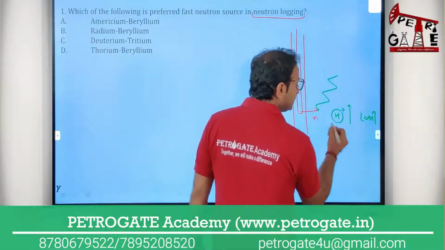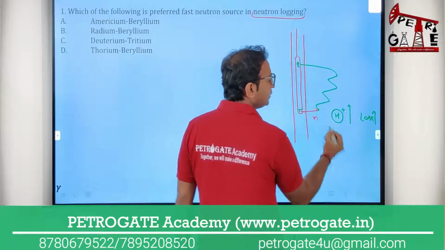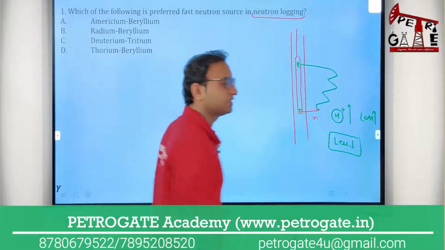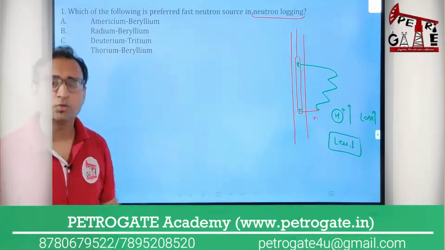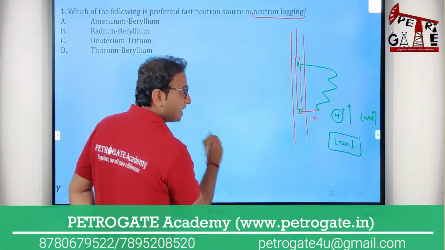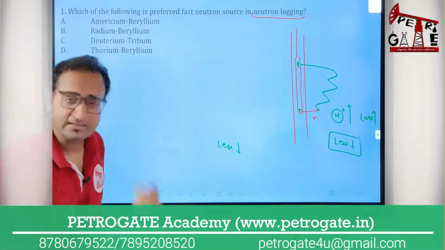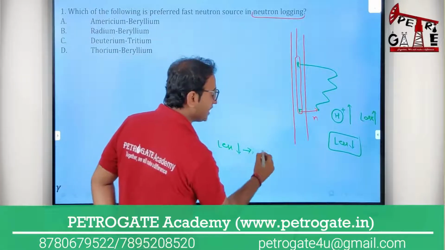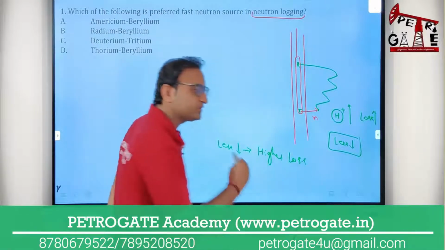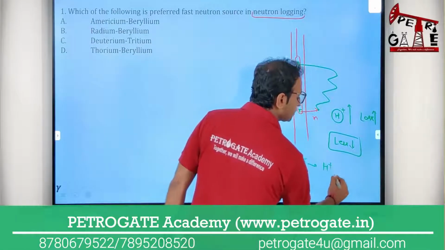So it means, of the neutrons, you have a transmitter and a receiver, and you will see there is a very small number of neutrons you are getting at the receiver. So the conclusion I get, in short, is that if you are getting fewer neutrons at the receiver, it means there would be higher loss. If the loss is higher, then definitely the hydrogen concentration would be higher.